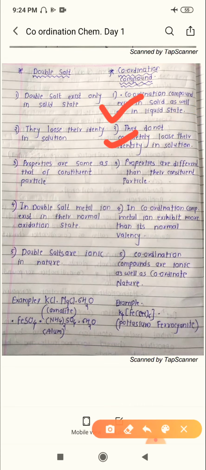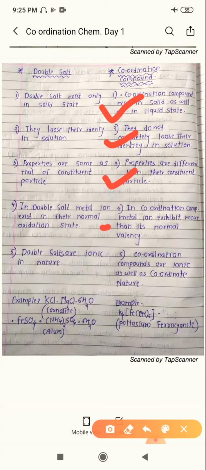As we discussed, a double salt loses its identity in solution, but a coordination compound does not. Third point, the properties of a coordination compound are different from their constituent particles.